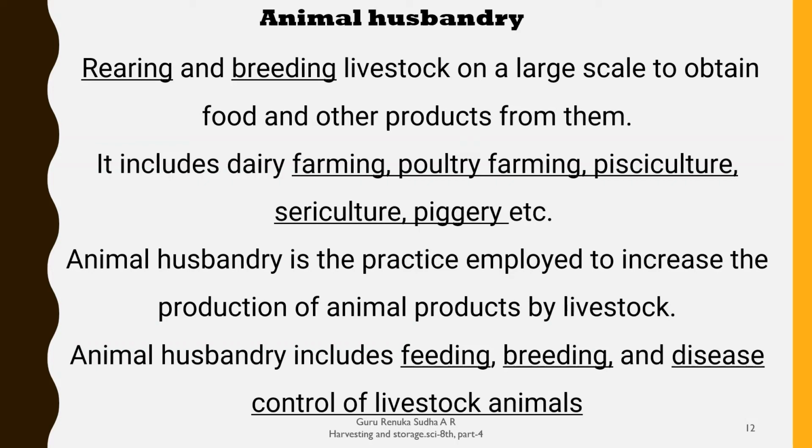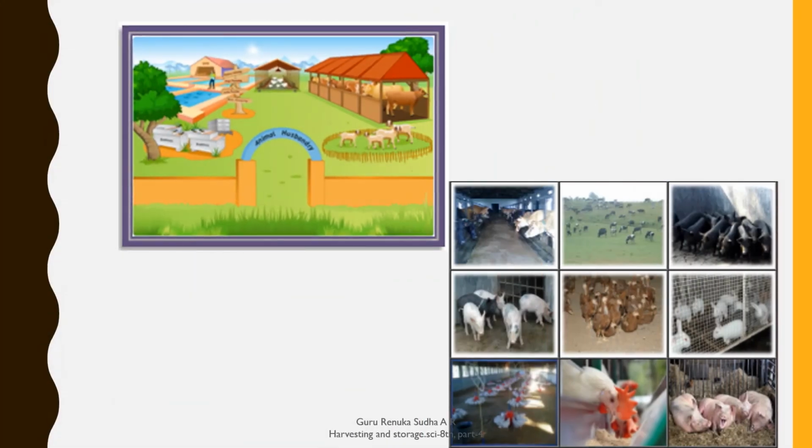By doing so, we can also improve our economic status by producing animal products. Animal husbandry also involves feeding, breeding and disease control. Those are very important steps in carrying out the animal husbandry process along with the agricultural activities. Here are pictures to help us know about poultry, dairy farming, piggery, sericulture and fishery. These all come under the category of animal husbandry.